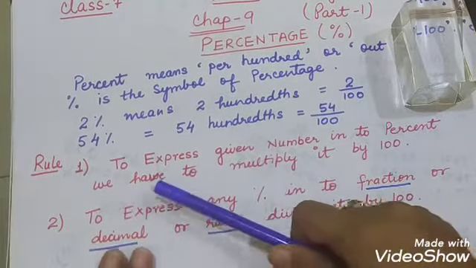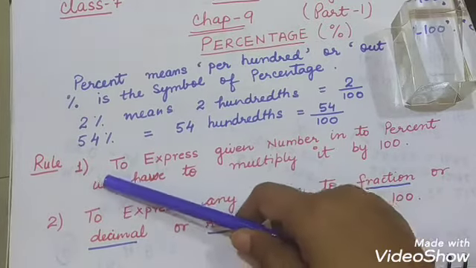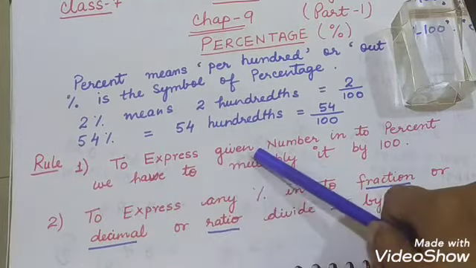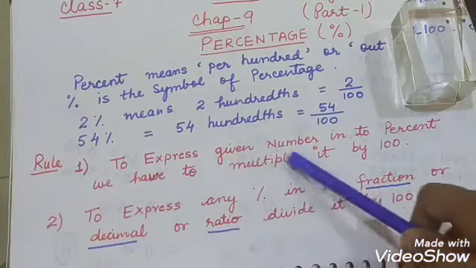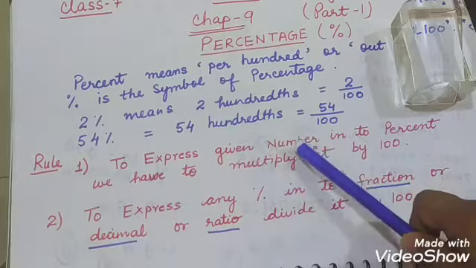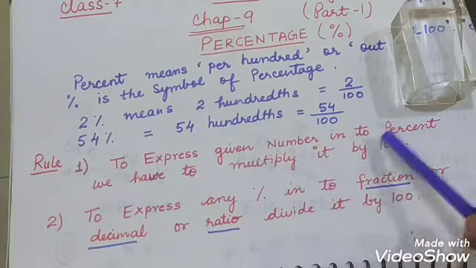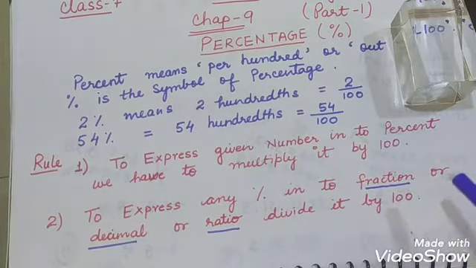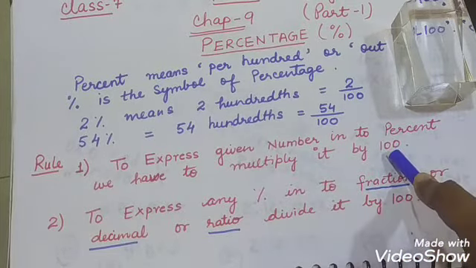Now we have two rules before solving exercise 9a. Rule number 1: to express a given number as a percent, we have to multiply it by 100. If any number is given to you and you are asked to express it as a percentage, then you need to multiply it by 100.